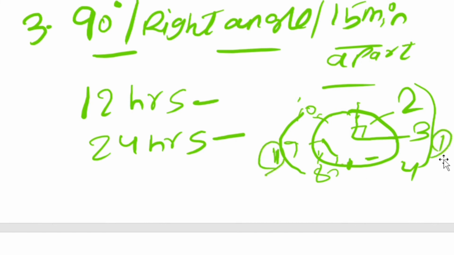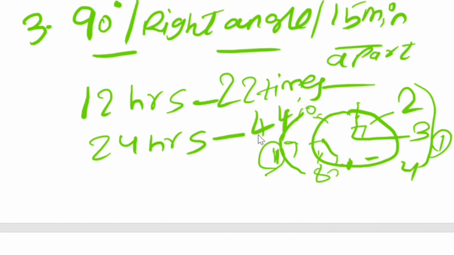So calculate this. Here 1 and 2, so 2 are less. 24 minus 2, that means in 12 hours they will be forming a right angle 22 times. Exactly, in 12 hours they will be forming a right angle 22 times. So in 12 hours 22 times means in 24 hours they will be forming a right angle 44 times. So this is the solution.